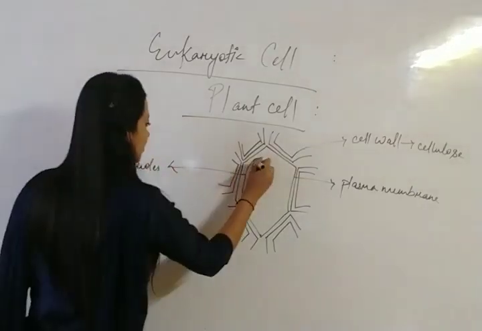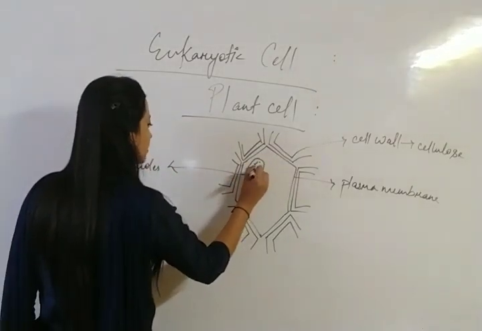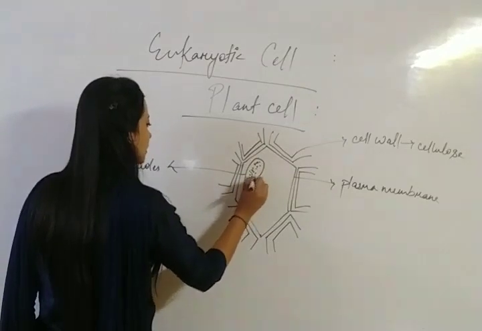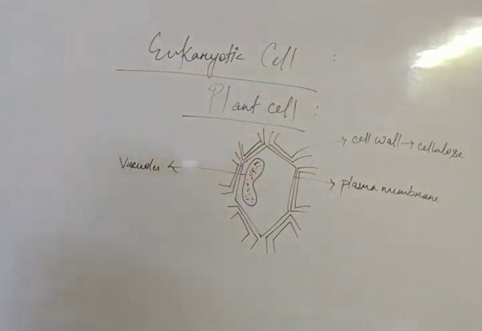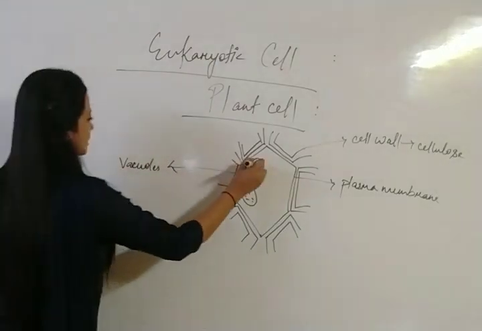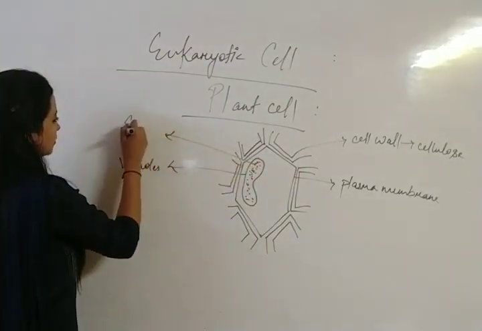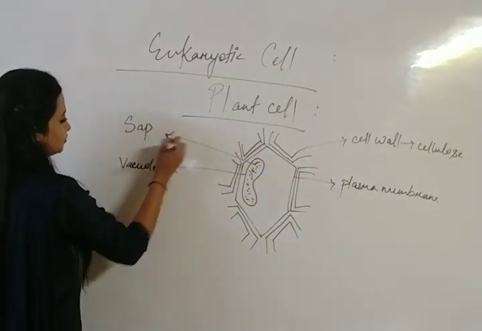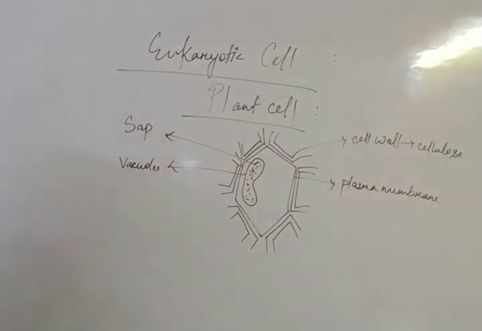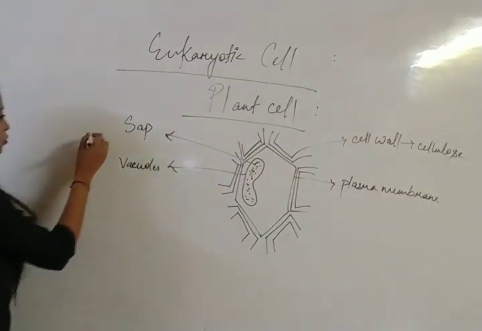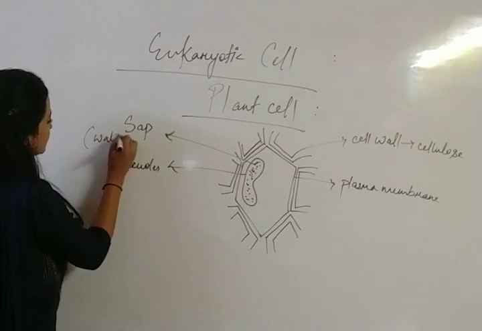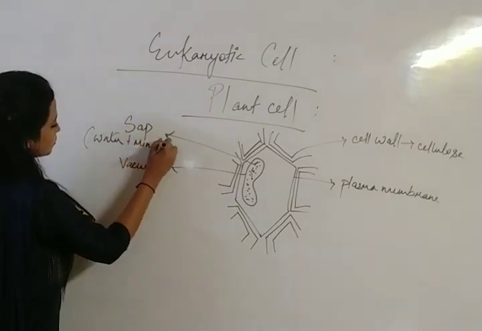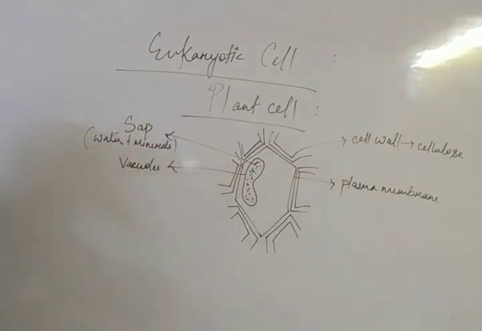Inside these vacuoles there is a presence of water and minerals, and this is known as sap. What is in the sap? Water plus minerals. Clear?